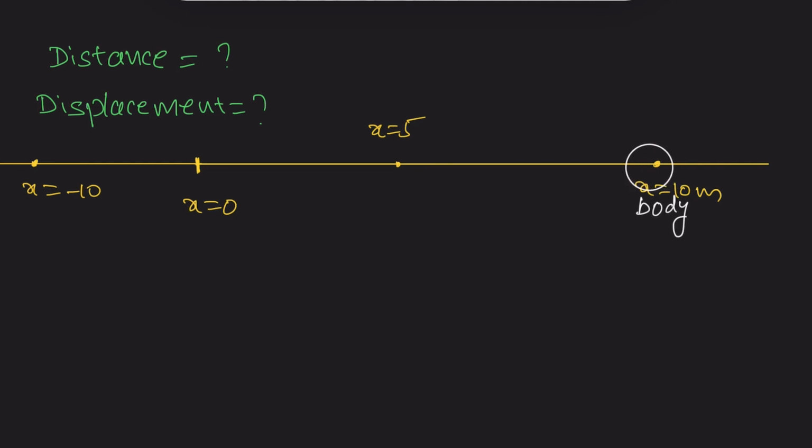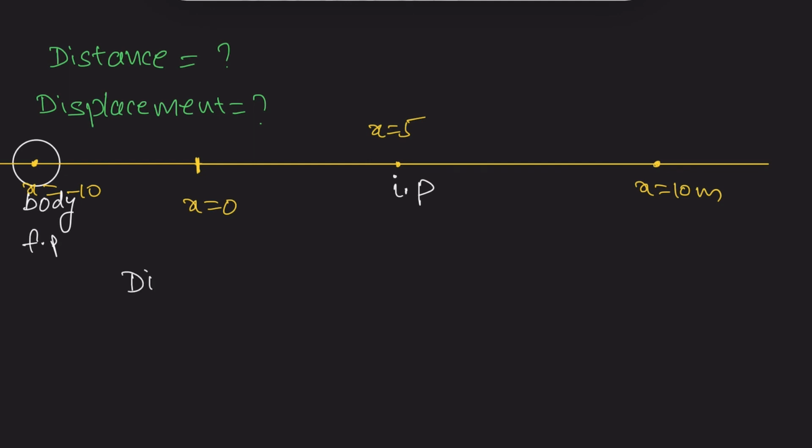Again it comes back to x is equal to minus 10 meters. Now the question is, what is the distance and what is the displacement? So initial point is x is equal to 5 and final point is x is equal to minus 10.